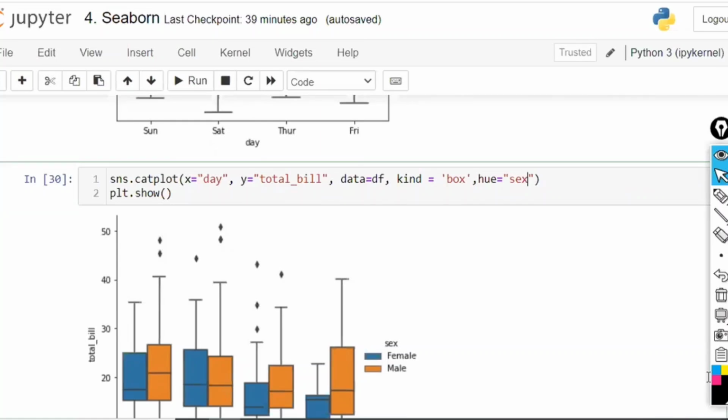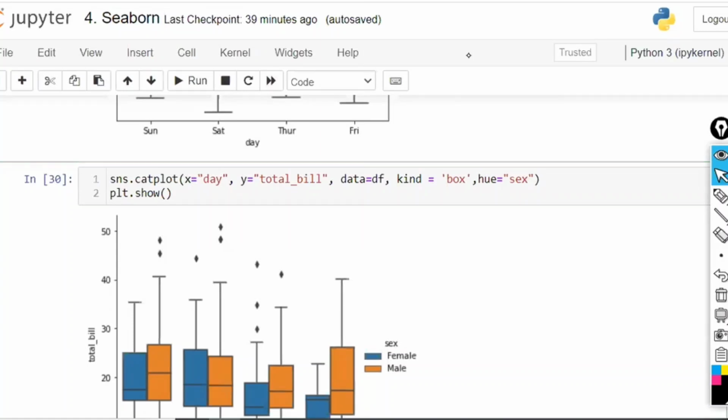Like that, whatever the possibilities are there, how many number of possibilities are there, each and every possibility you have to try. That is called exploratory data analysis. Understanding the data and what happened in the past. Is that clear? Done?